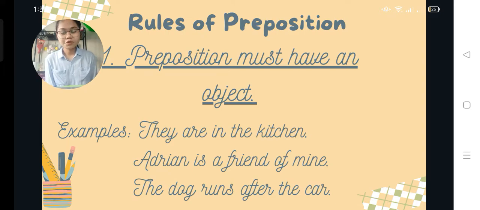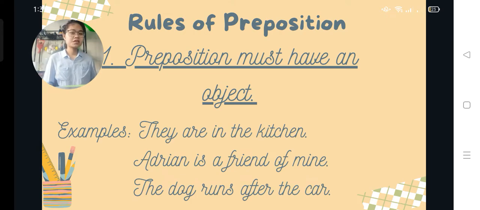The object of the preposition follows the preposition itself, and the preposition acts as a bridge between the object and what it modifies. For examples, we have here: They are in the kitchen. Adrian is a friend of mine. The dog runs after the car.